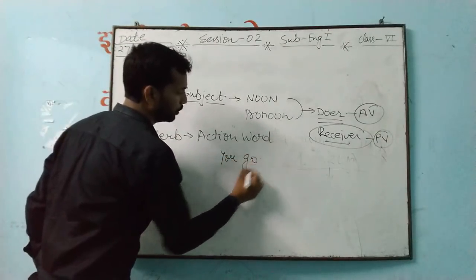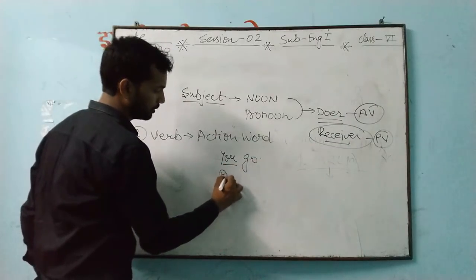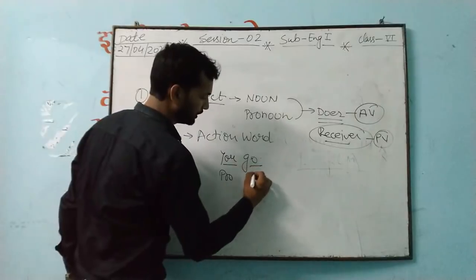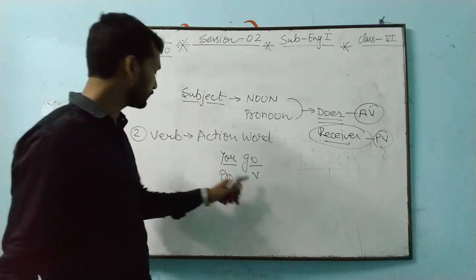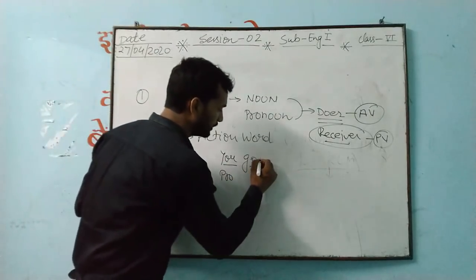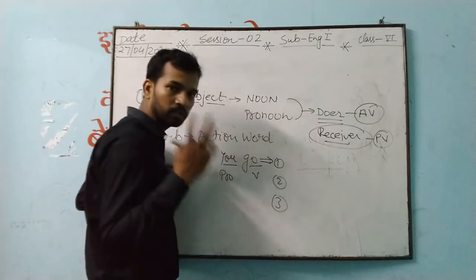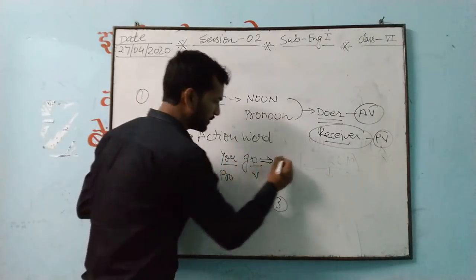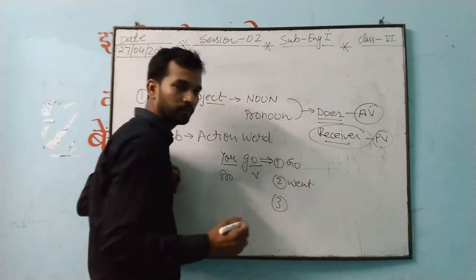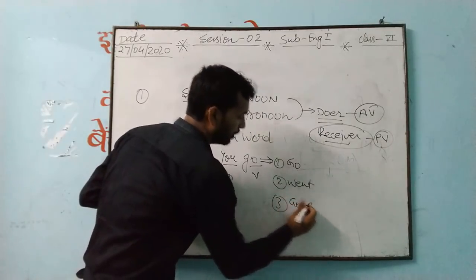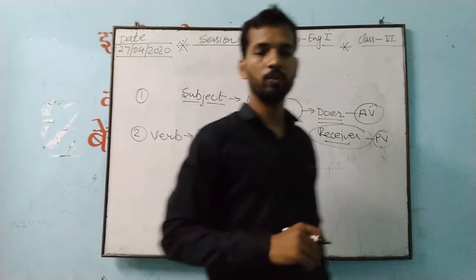For example, you see here, you go. I have written here you go. So you is what? Pronoun. This go is what here? Verb. Why I am telling you this one? Because this is an action word. That is why it's a verb. And I also told that this go is having how many forms? This go is having three forms of the verb. So first one is what? Go. Second is went. Third one is gone. So we are getting go, went, gone. How many forms of the verb? Three forms of the verb.